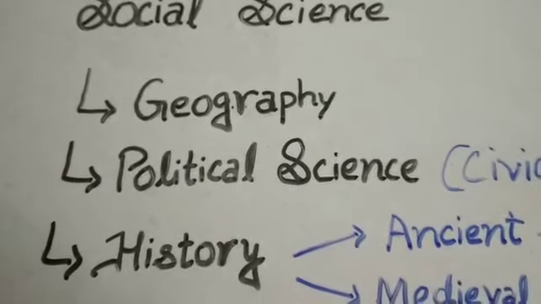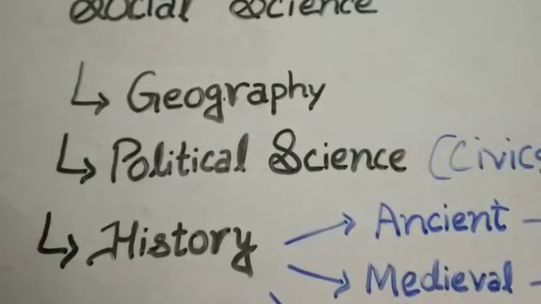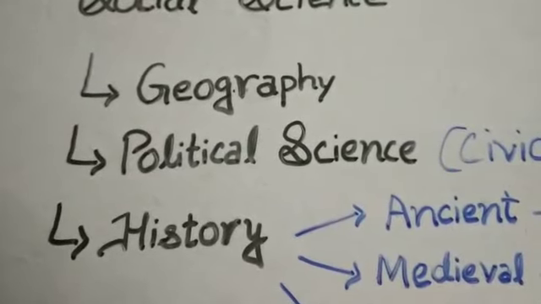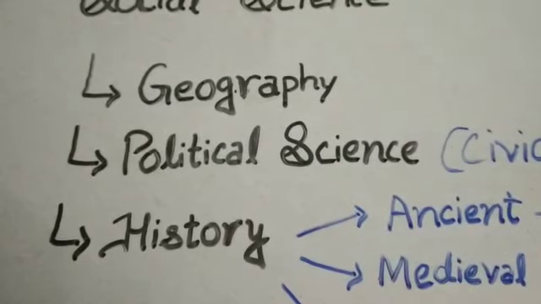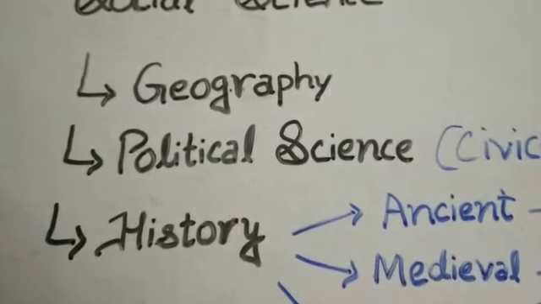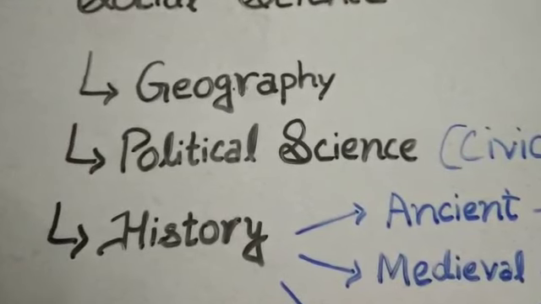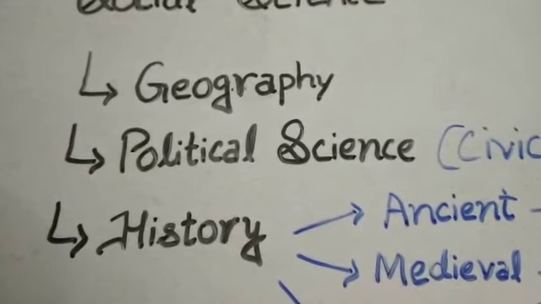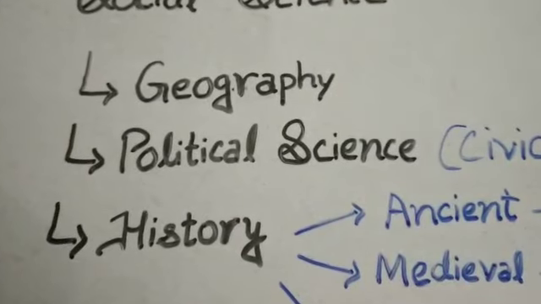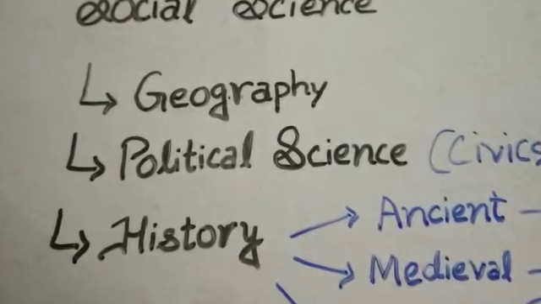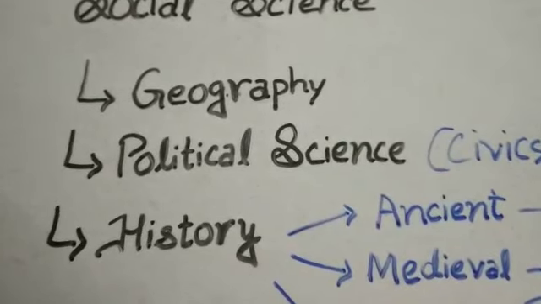History means past. This history will be categorized according to your classes. In class 6, you will study about ancient history. In class 7, you will study about medieval history. And in class 8, you will study about modern history. No need to be happy. When you reach class 9 and 10, you have to study about world history: the French Revolution, the Russian Revolution, and the national movement of India.